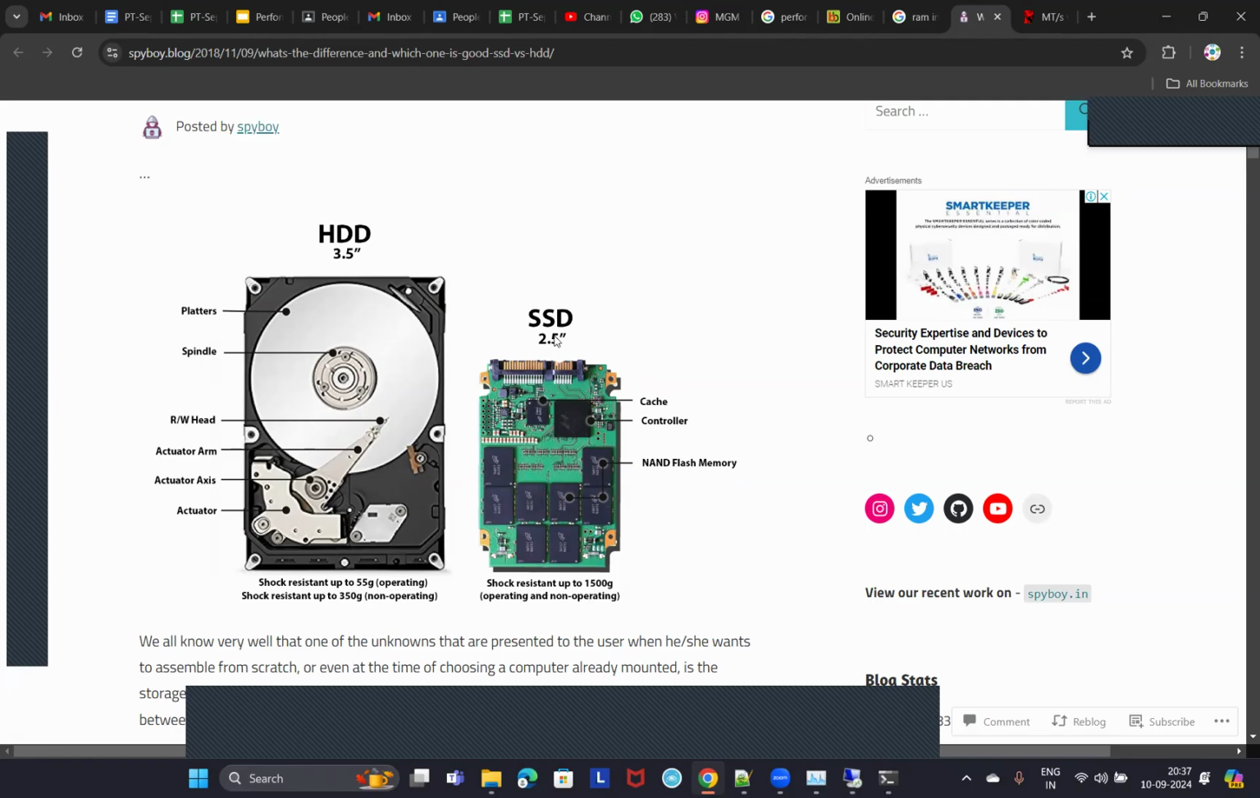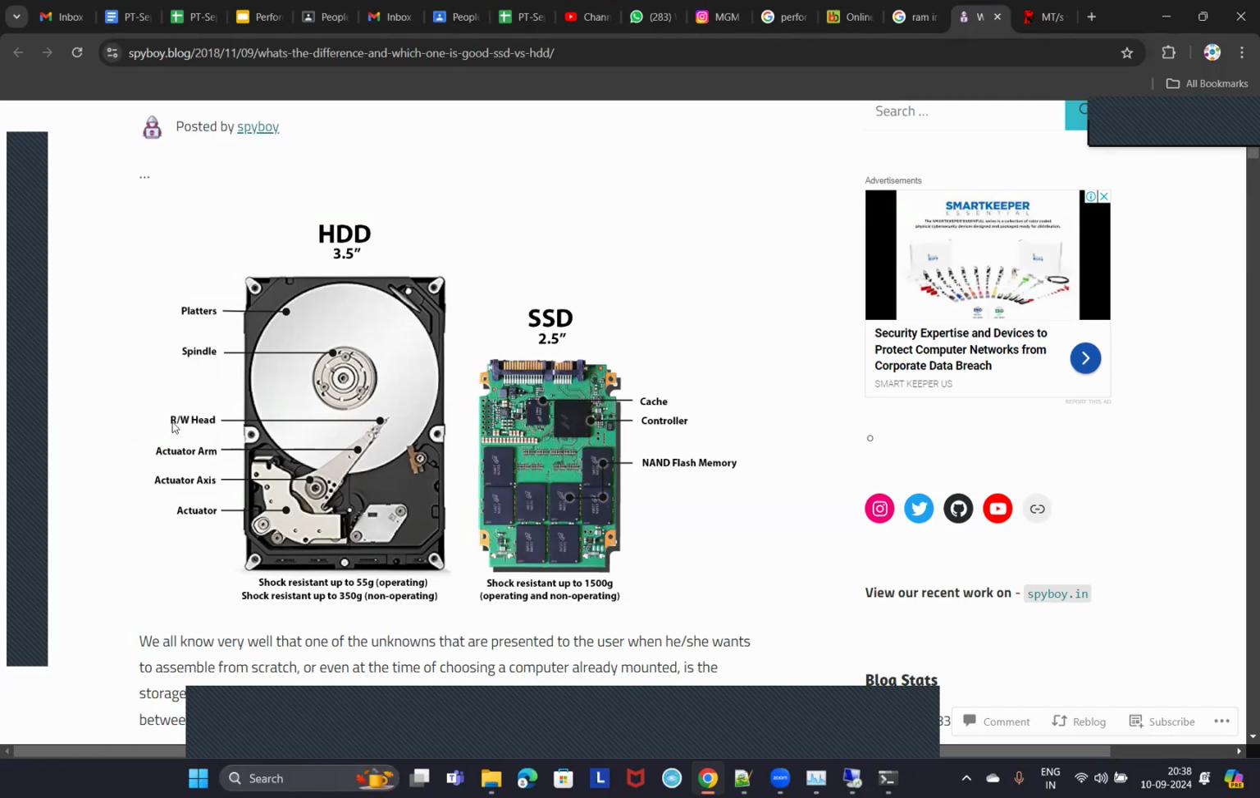So basically your SSDs are more reliable. There are fewer chances of getting crashed, and they are more efficient and faster. Whereas hard disk drives have movable parts, so if you want to open a file or write a file to the hard disk, the read write head should move to the corresponding sector and read or write from there.